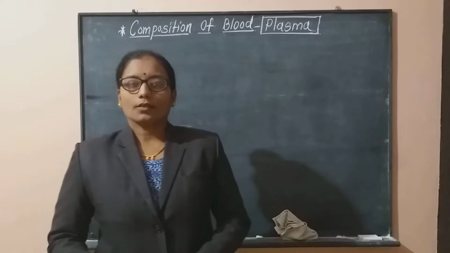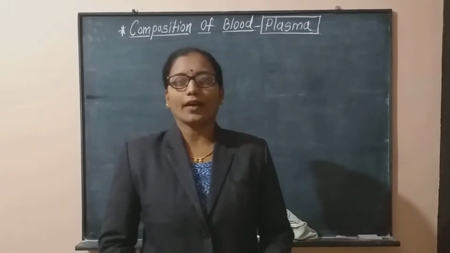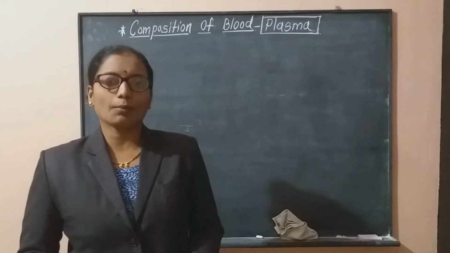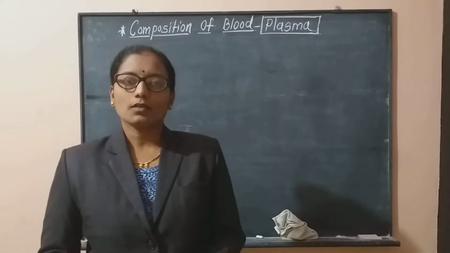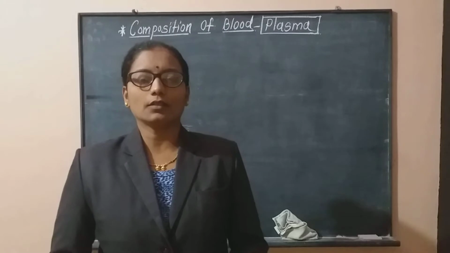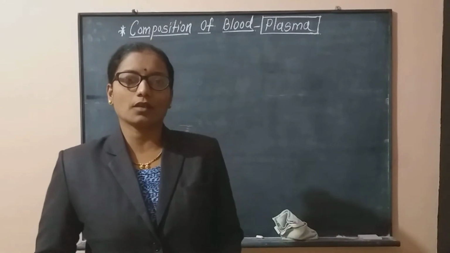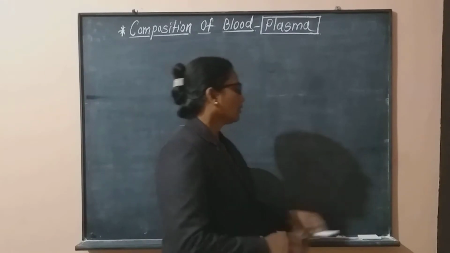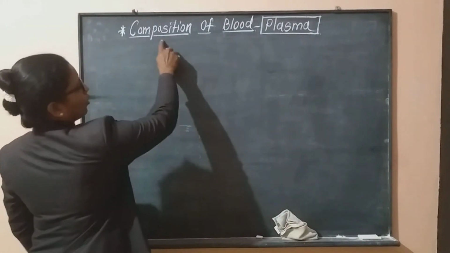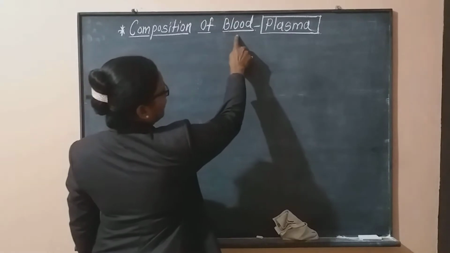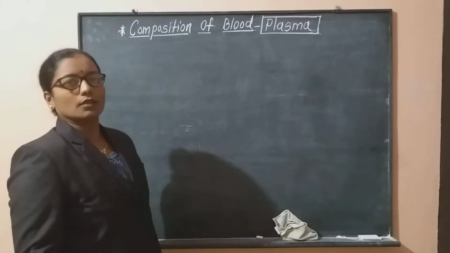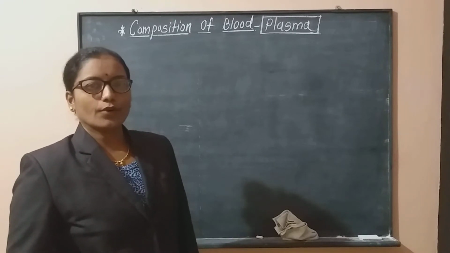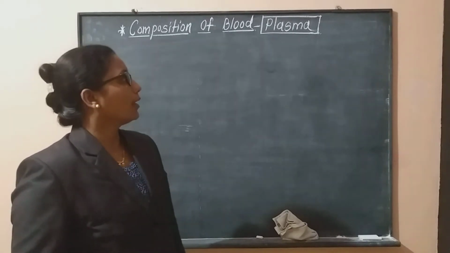In the last lecture, we studied the brief idea of the blood vascular system. The blood vascular system consists of three components: first is blood, second is heart, and third is blood vessels. Now from these three components, we are going to study the first one, that is the composition of the blood. In this blood, the first part is the plasma and then blood corpuscles. In this lecture, we are going to study the details about the plasma.